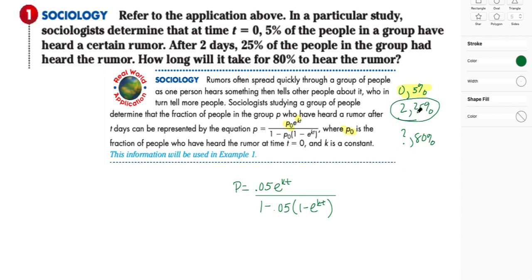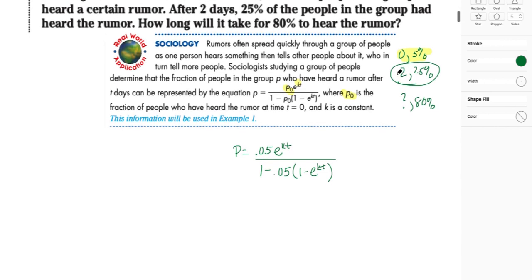So I'm going to substitute in this information to see, because I already have an ordered pair other than this 0 ordered pair. I have an ordered pair that's going to work. So watch. I'm going to put 25% over here, so I'll put that as 0.25. 0.25 is equal to 0.05 e to the kt power. Here, t is 2, so I'll put a 2k there. All of that will be over 1 minus 0.05 times 1 minus e to the 2k power.